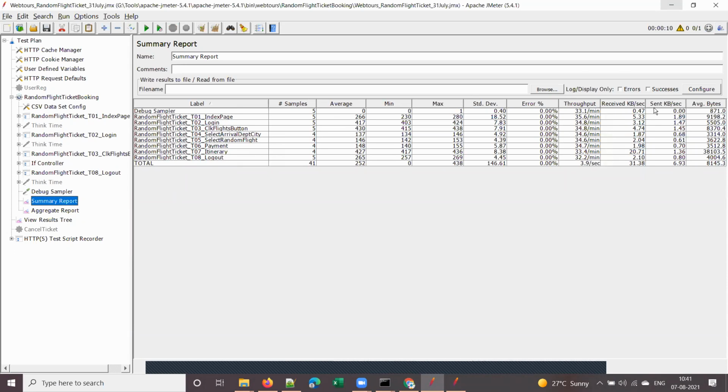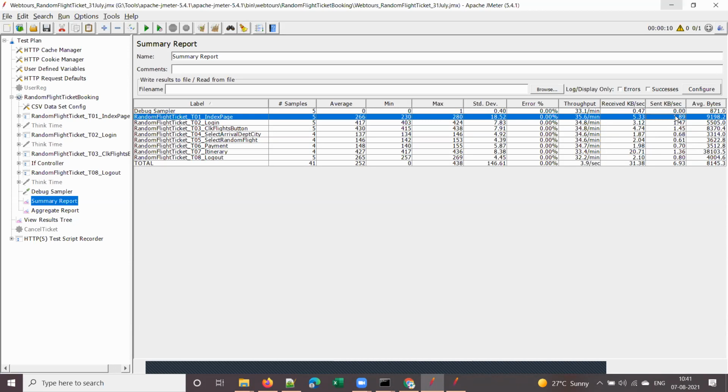If you understand the concepts, it is easy. Sent kilobytes is nothing but your request size. This is kilobytes per second. This is the throughput value actually. Throughput is nothing but bytes sent plus bytes received.